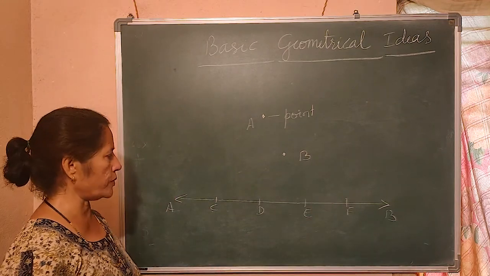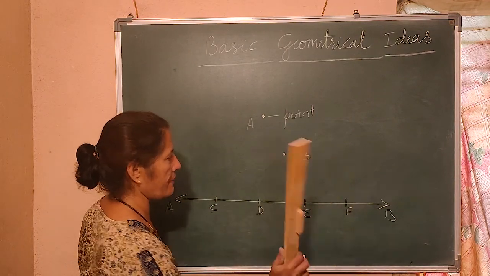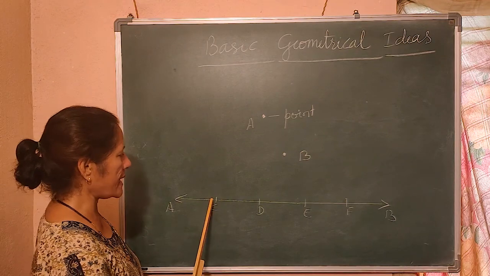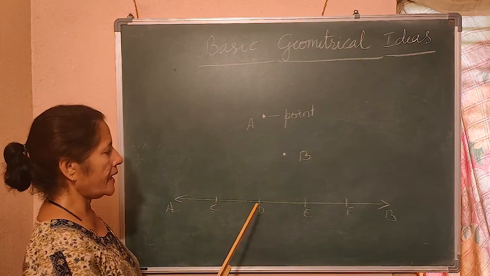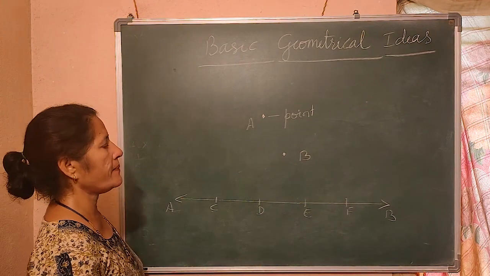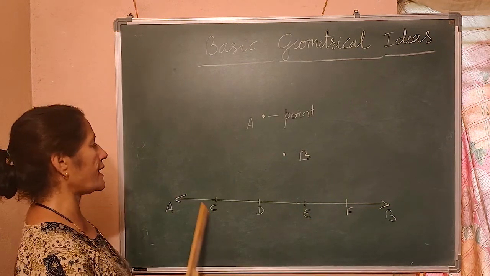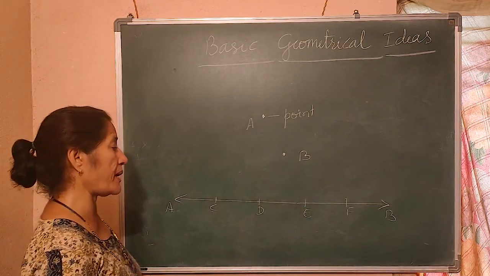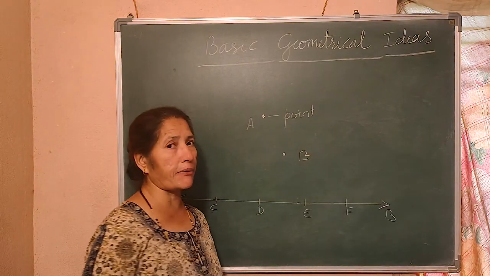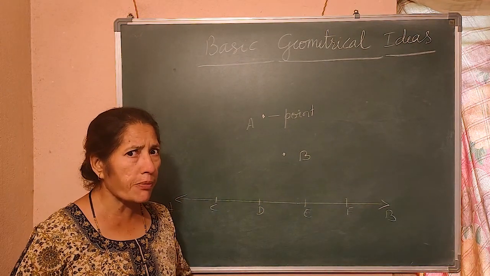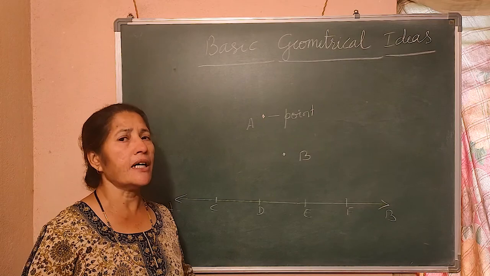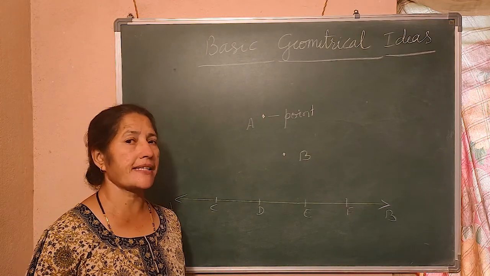Next, let me tell you. In this line, AB is a line, CD is a line segment, DE is a line segment, EF is a line segment, CE is a line segment, DF is a line segment. Did you understand? All these parts I know, and I can measure them. It is a line segment.